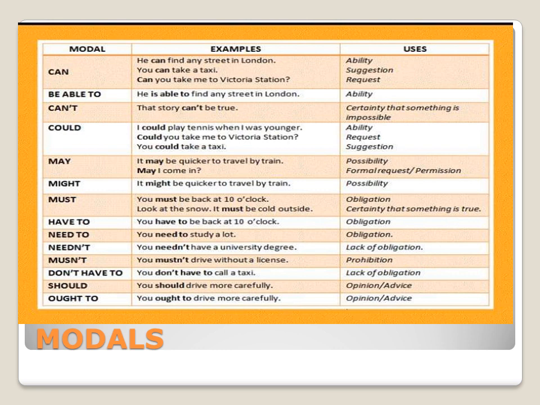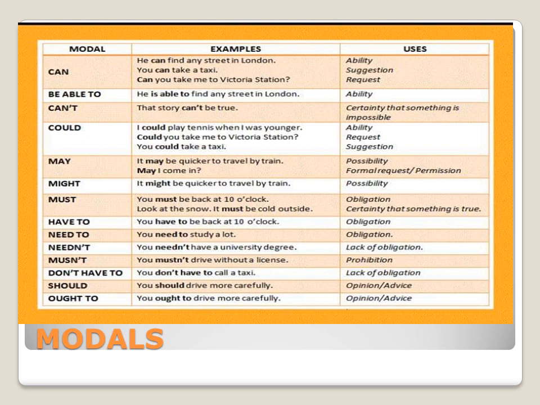Have to, need to, and needn't. Have to for obligation, but this is more personal or inner obligation. You have to be back at 10 o'clock. Need to for another form of obligation. You need to study a lot. Needn't plus bare infinitive without to. You needn't have a university degree. This is lack of obligation. You don't need to do this. But needn't have refers to the past more than the present.